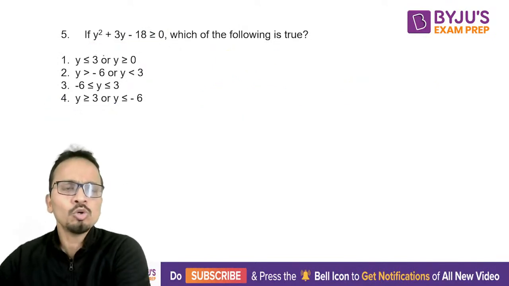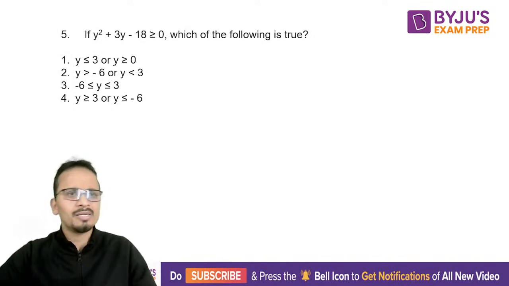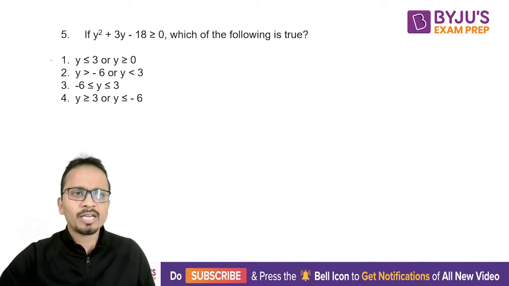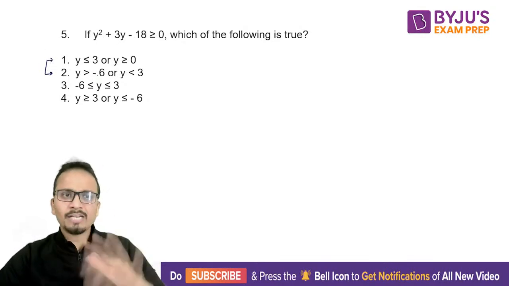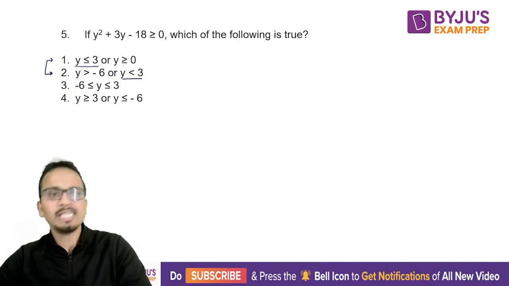Now, in case you don't know how to solve this, what you can do is go with the method of trial and error. You can look at the options. If I check option 1 and option 2, check the difference between these two options. First one says y less than or equal to 3, second says y less than 3. So basically the first one includes 3 as well.